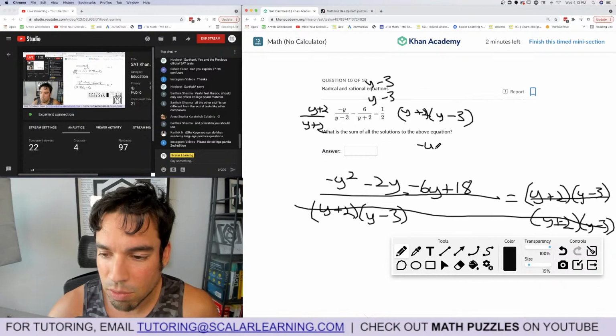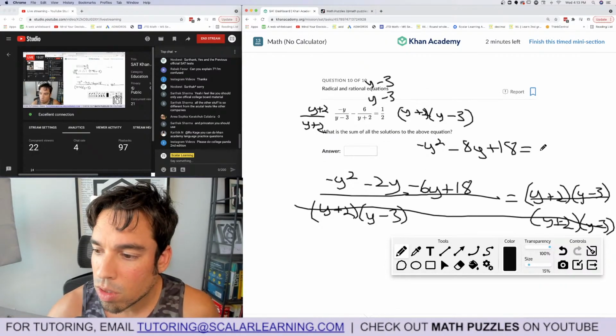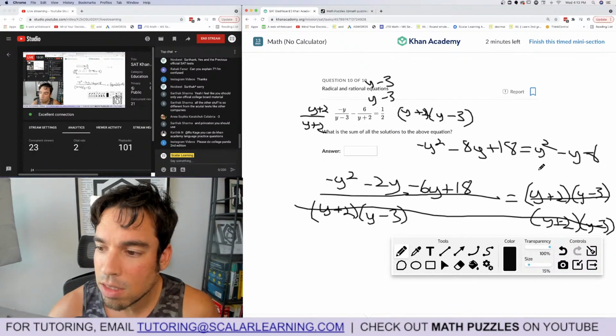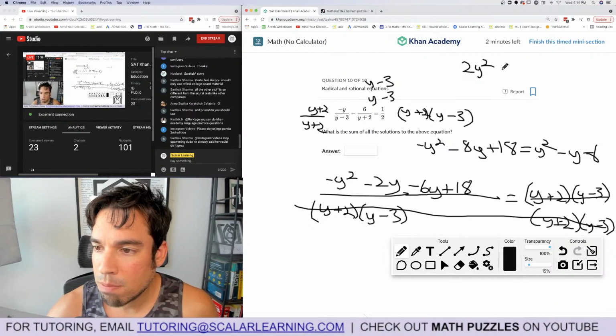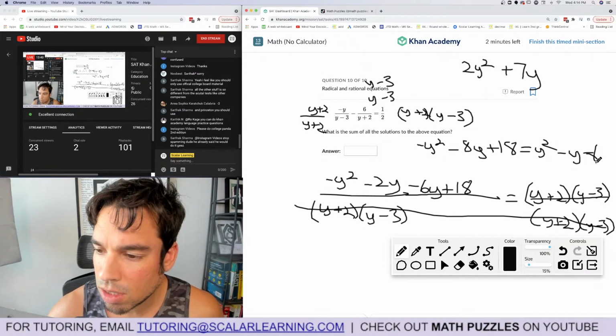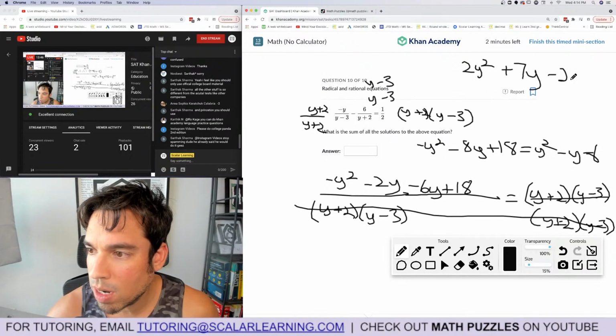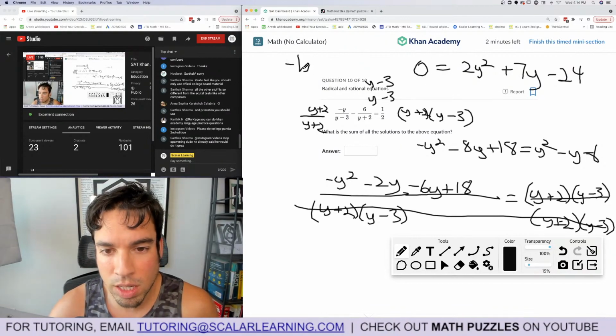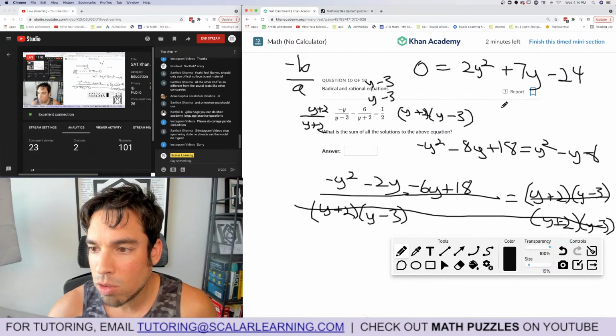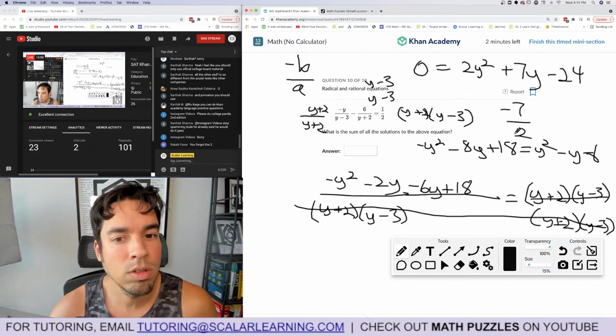Now I have negative y squared. That combines minus 8y plus 18 equals y squared minus 3 plus 2 minus y minus 6. These add to each other. So we got 2y squared. Add 8y to that side, plus 7y. And then minus 18. That's a negative 6, right? Minus 18. So it's minus 24, right? Equals 0. And the sum of the solutions, a shortcut, is negative b over a. So it's negative 7 over 2.